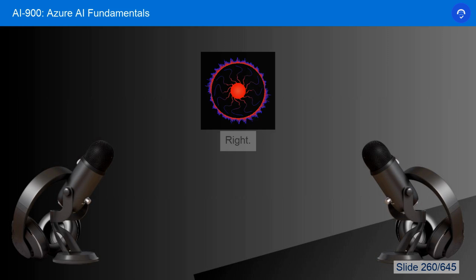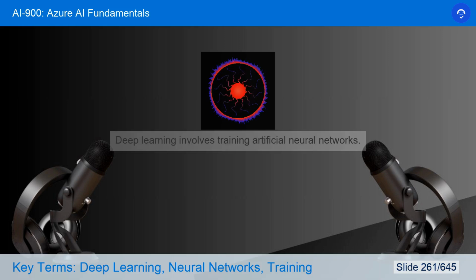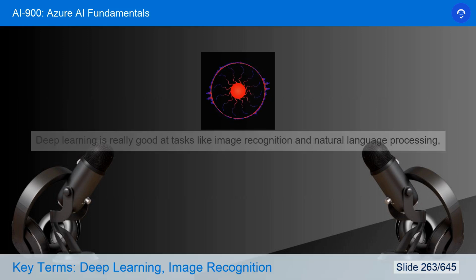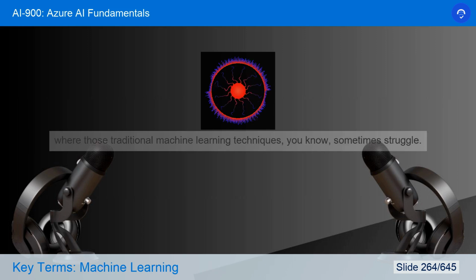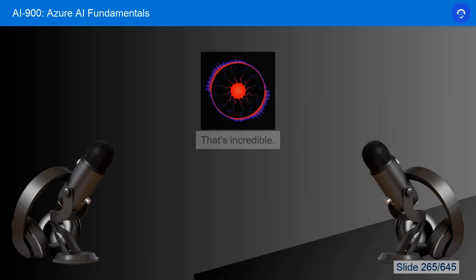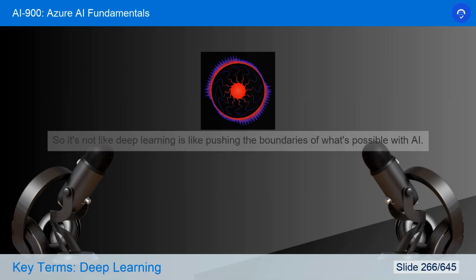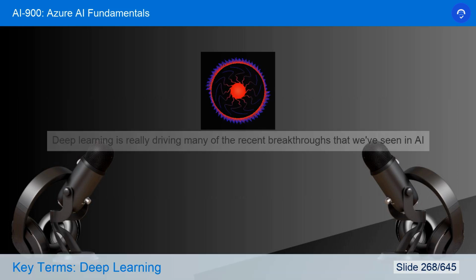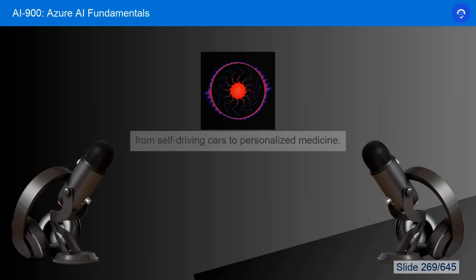Right. Deep learning involves training artificial neural networks. These are inspired by the structure of the human brain. Deep learning is really good at tasks like image recognition and natural language processing, where those traditional machine learning techniques sometimes struggle. That's incredible. So it sounds like deep learning is pushing the boundaries of what's possible with AI. Absolutely. Deep learning is really driving many of the recent breakthroughs that we've seen in AI, from self-driving cars to personalized medicine.